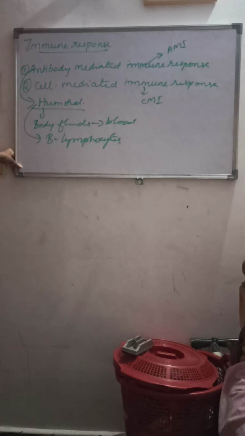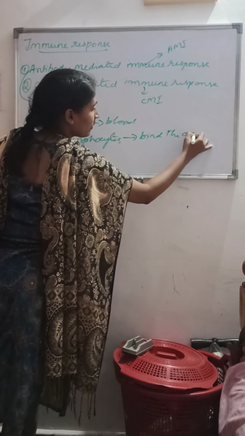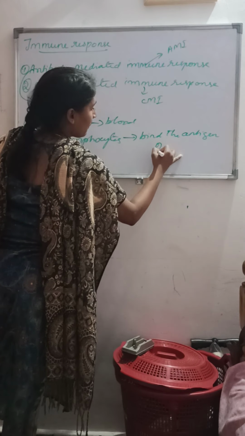As we discussed in the previous session, there are two types of lymphocytes, the B lymphocytes and the T lymphocytes. This humoral or antibody mediated immune response is mediated by the B lymphocytes, which bind to the antigen in the plasma.